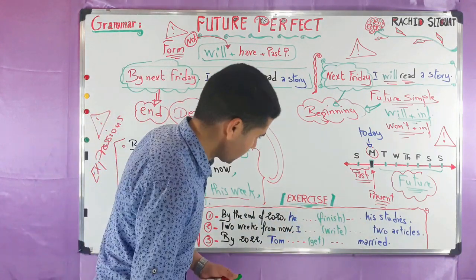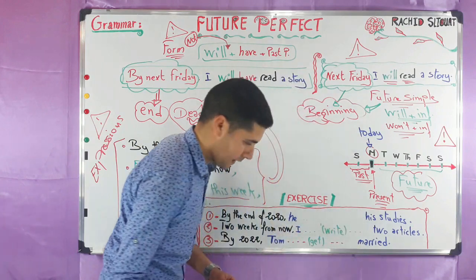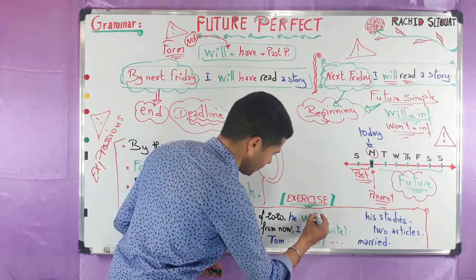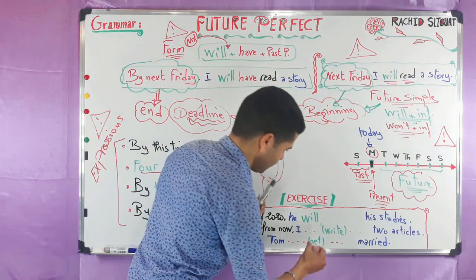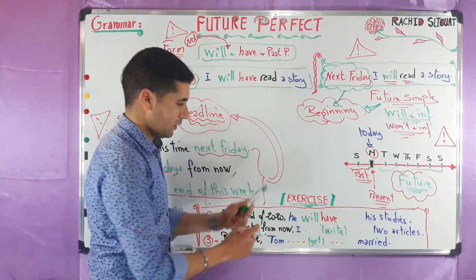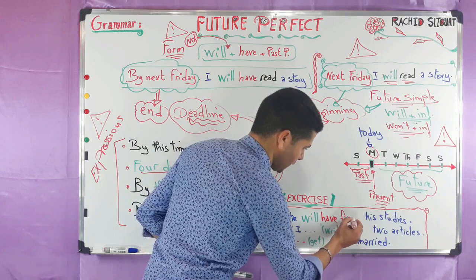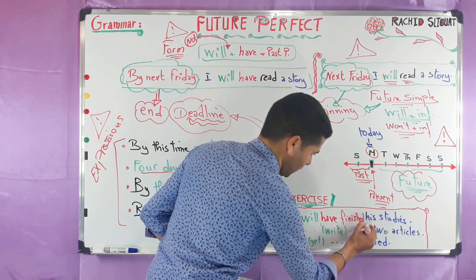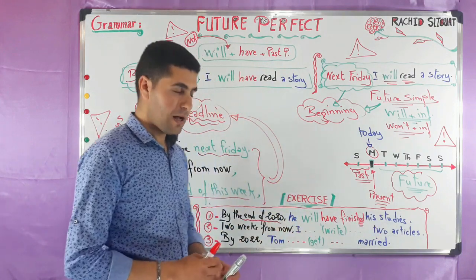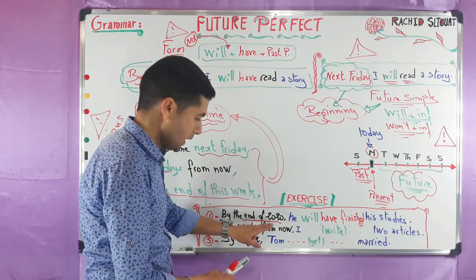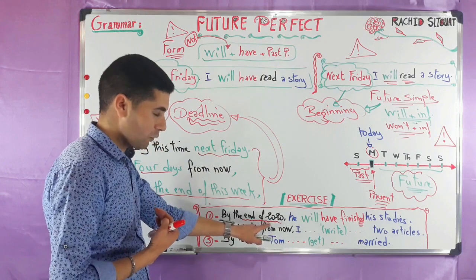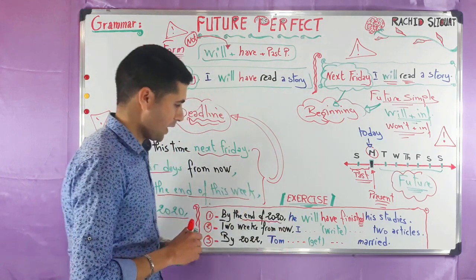Very simply, we are going to say he will have, and the past participle of the verb finish is finished, with ed, regular verb. So he will have finished his studies. So after 2020 he will have finished his studies, but before 2020 he will be studying.